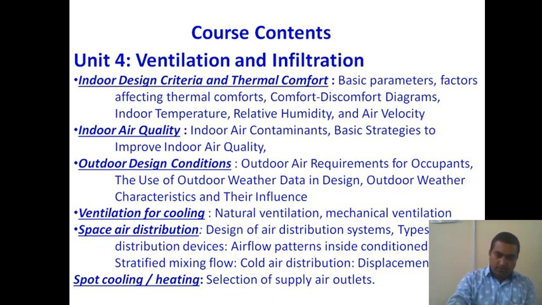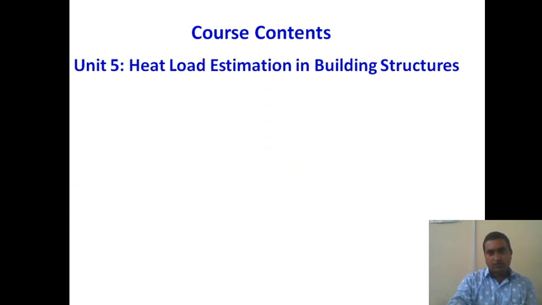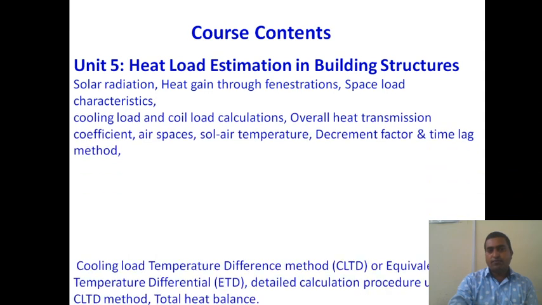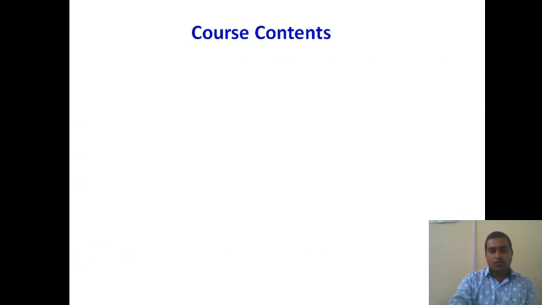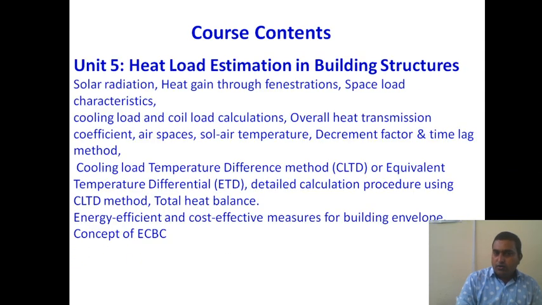After studying the basic concept of ventilation and infiltration, we will move towards unit number 5. Unit number 5 is nothing but heat load calculation, heat load estimation in building structures. If you want to design an air conditioning system for a building, then you should first know what size of equipment is required.